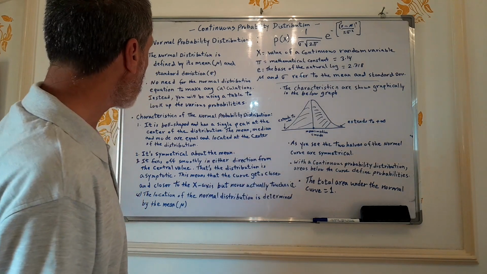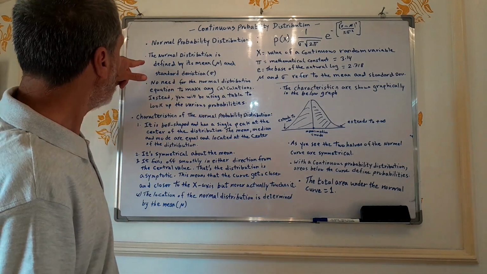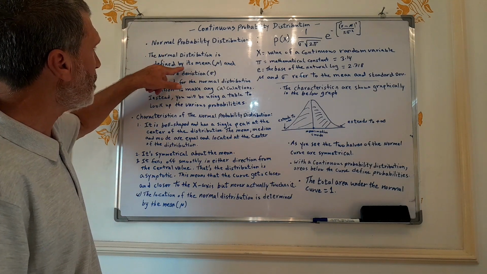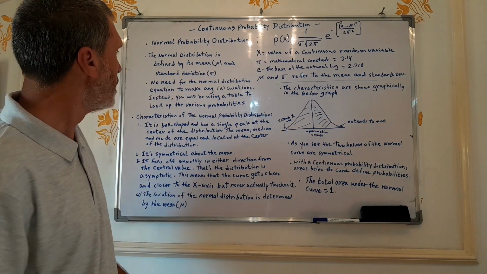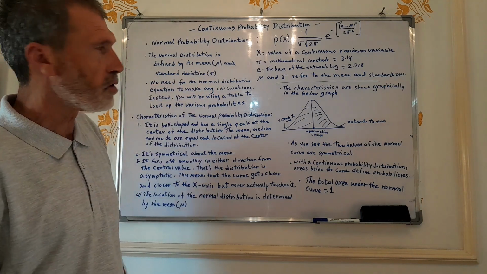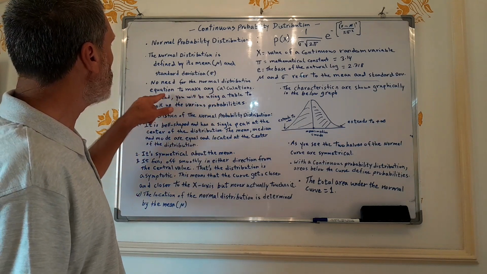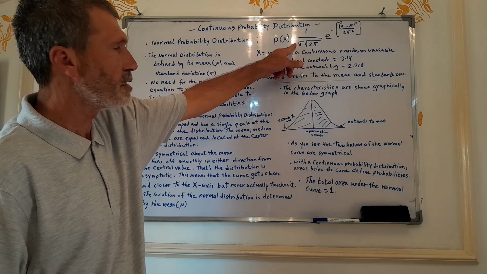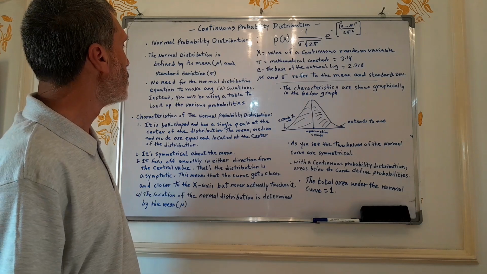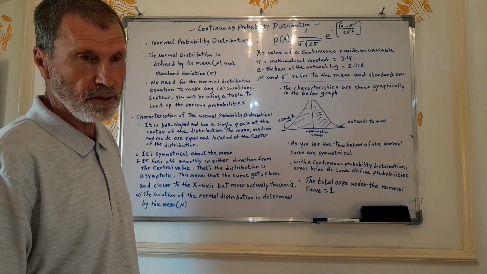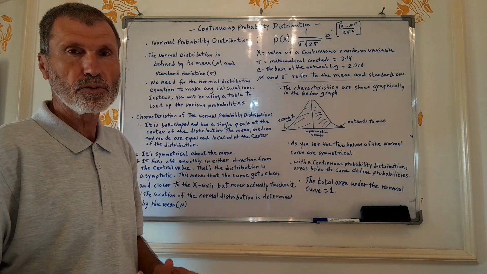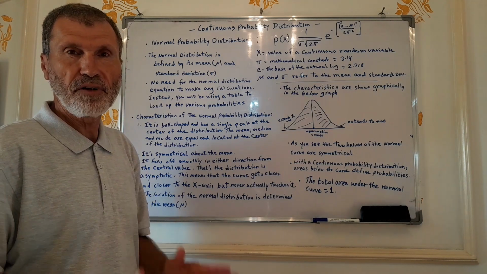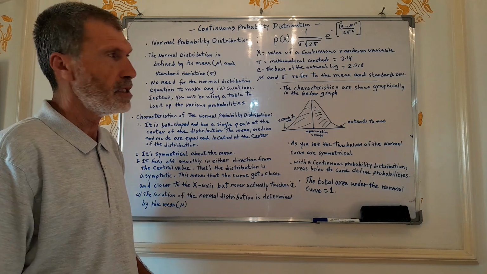Now, as I said, the normal distribution is defined by its mean, mu, and standard deviation, sigma. There is no need, of course, for the normal distribution equation, the one stated over here, to make any calculations. Of course, we're going to use only the table to calculate the various probabilities.